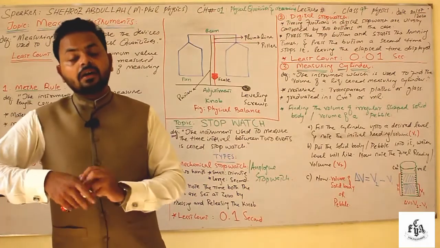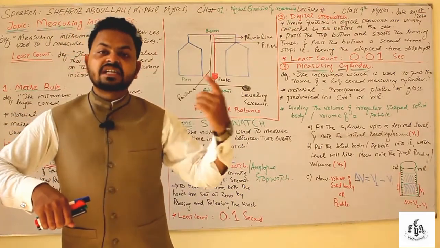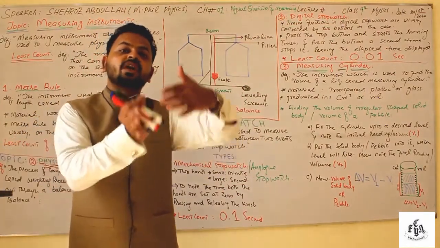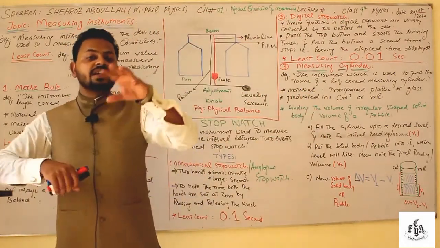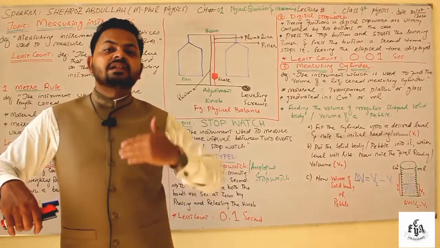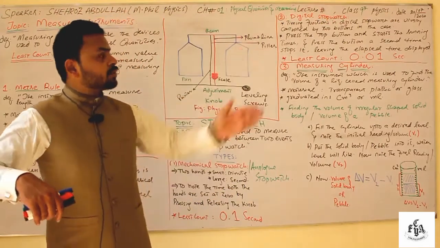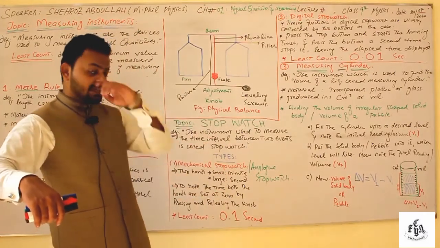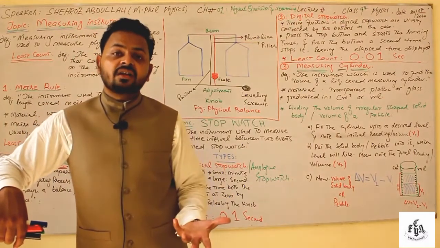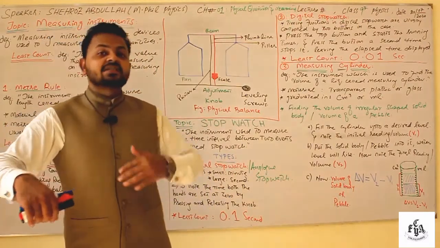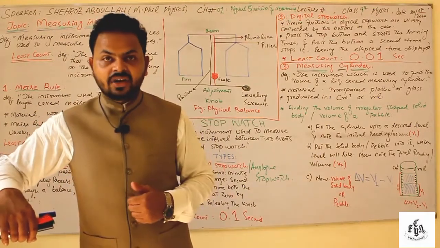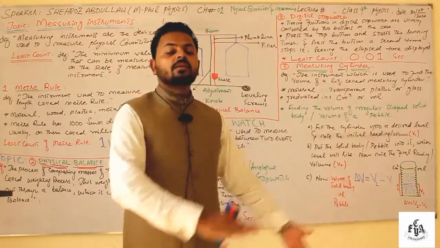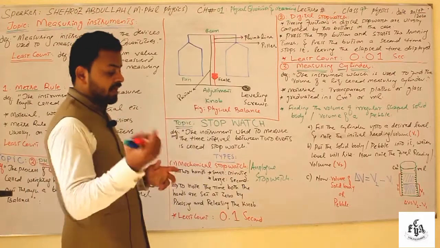The first is that an analog or mechanical stopwatch has a least count of 0.1 seconds, while a digital stopwatch has a least count of 0.01 seconds, right? Okay, the reading obtained through a mechanical stopwatch has less accuracy, while the reading obtained through a digital stopwatch has more accuracy. The reading obtained through a mechanical stopwatch is less authentic with more chances of error, while the reading obtained through a digital stopwatch is more authentic with fewer chances of error, right? So that's why we prefer the use of digital stopwatches in physics laboratories over analog or mechanical stopwatches.